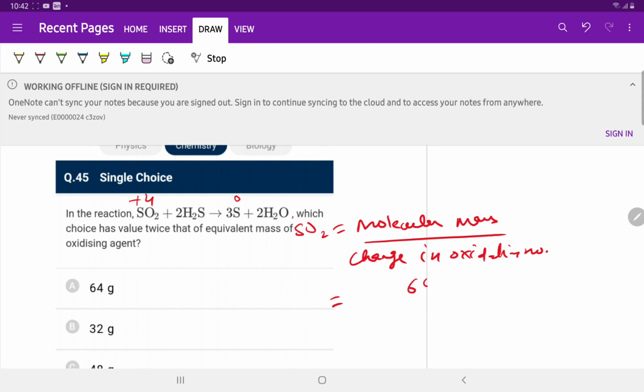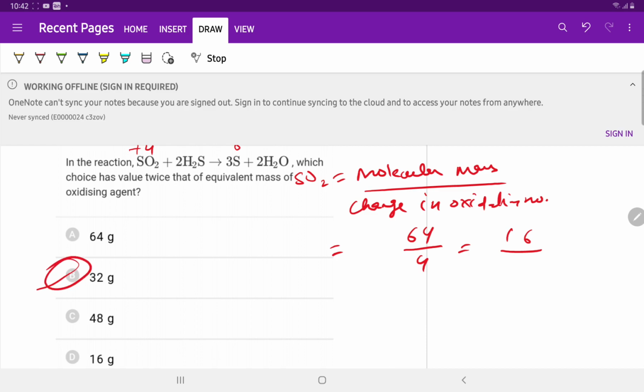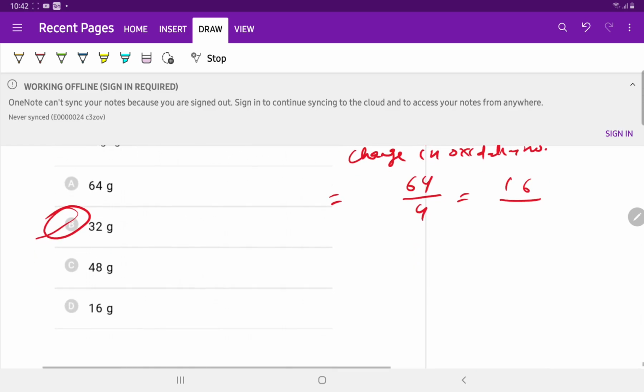The molecular mass is 64, the change in oxidation number is plus 4 to 0, which is 4. So this is 16 and twice is 32. So the answer is B. So this is the NTA NEET Abhyas test 88 chemistry solution.